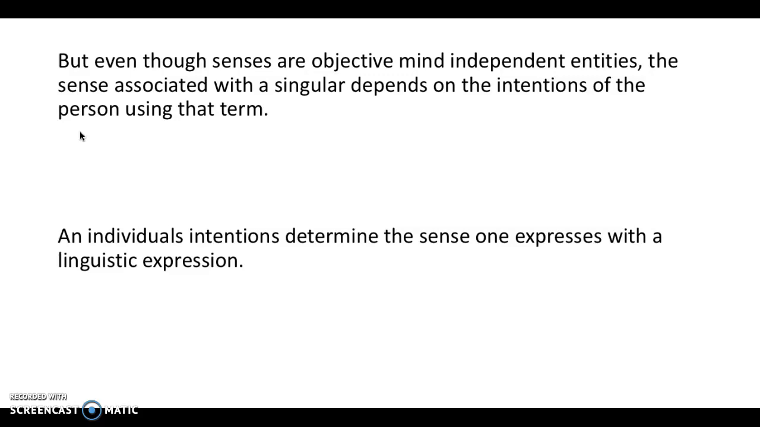So maybe the sense that I associate with the name Aristotle could differ from the sense that you associate with Aristotle. So maybe I have a concept of Aristotle as being the teacher of Alexander the Great, and you have a concept of Aristotle as the greatest pupil of Plato. So when we use the term Aristotle, those two usages of the name Aristotle can be associated with different senses. So that is a feature of the Fregean picture.